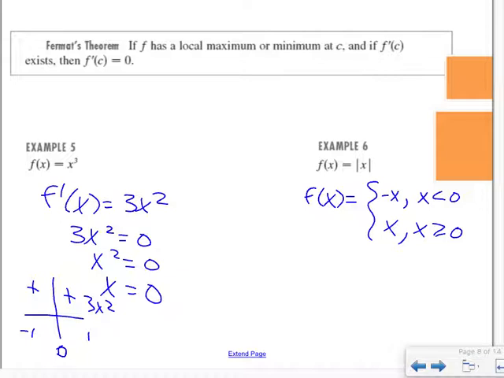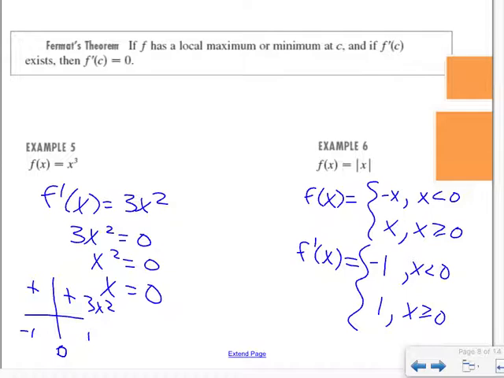If you take the derivative of negative x, we get negative 1. When we take the derivative of positive x, we get positive 1. There is a jump right there at 0. So the first derivative doesn't exist at 0, but we know it's a minimum there because that's the lowest point of the graph. So we have to continue to think about these first derivatives: where they're equal to 0 and where they don't exist both give us information.